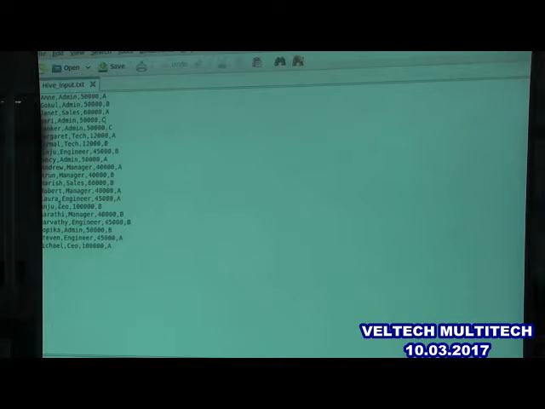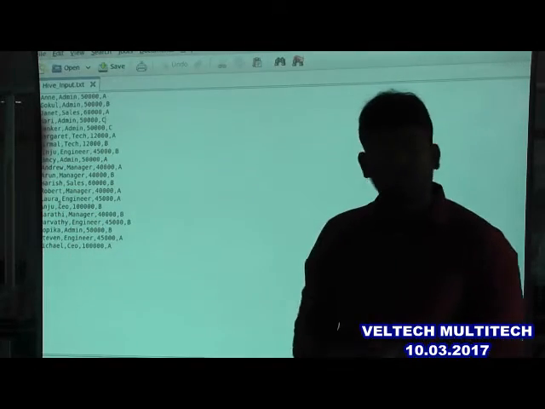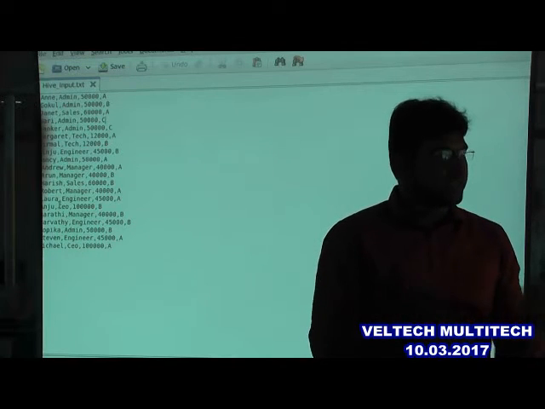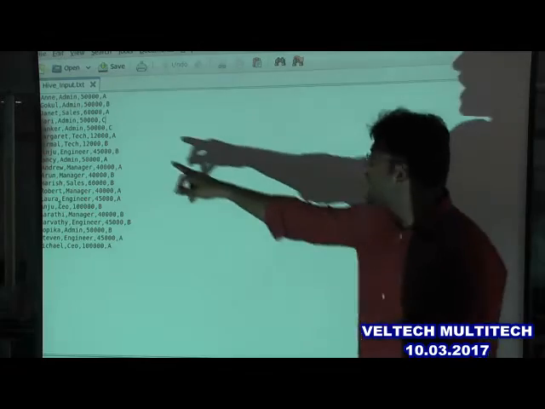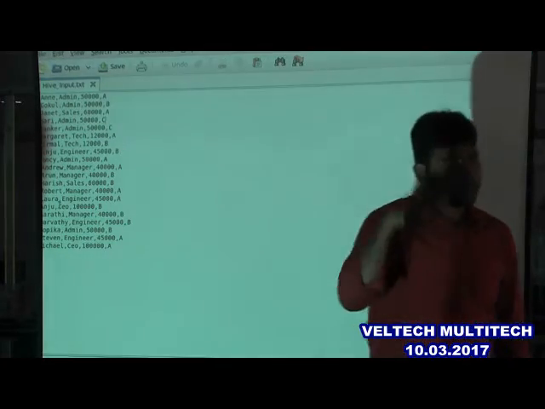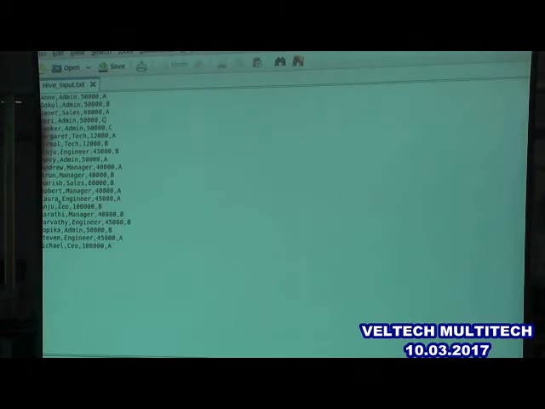When creating a table, you should give extra words like row format delimited fields terminated by, and give the delimiter, not only comma, if your input file has some other delimiter between fields. In this file I have comma as the delimiter. If I have another delimiter, you should give that delimiter when you are creating the table. Fields terminated by pipe symbol or tab or whatever it may be. You should understand your input file first and create the schema accordingly.